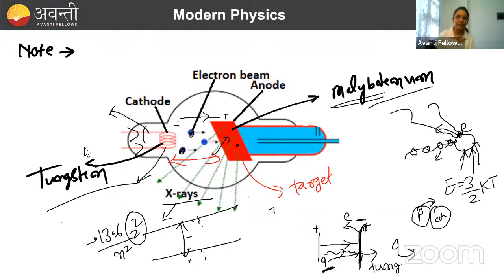So in the question it is given that the maximum potential difference applied is 20 kilovolt. That is, the potential difference between this point and this point is how much? 20 kilovolt. And if an electron coming from this tungsten is getting accelerated through 20 kilovolt, its energy will be how much? You have studied that if Q charge gets accelerated by V volt, its energy will be QV. So if E charge is getting accelerated by 20 kilovolt, its energy will be 20 kilo electron volt.